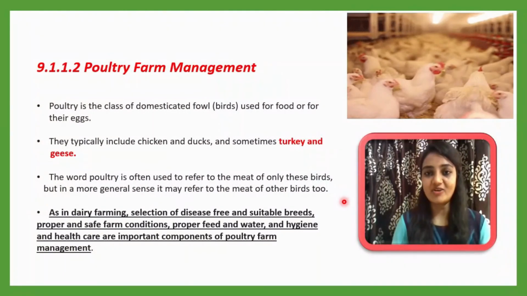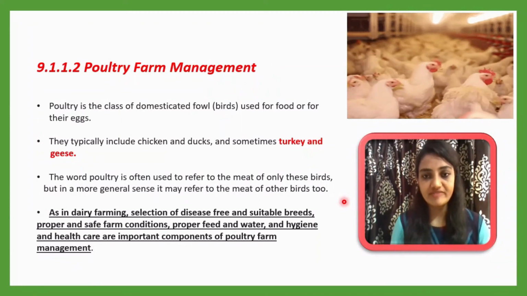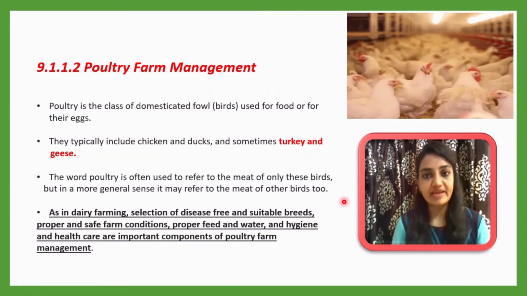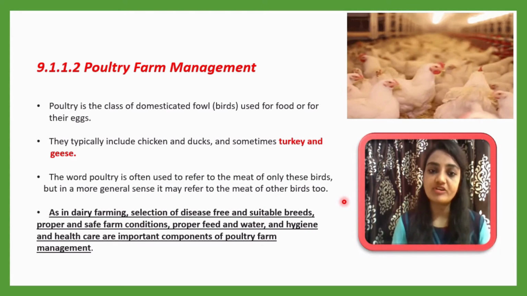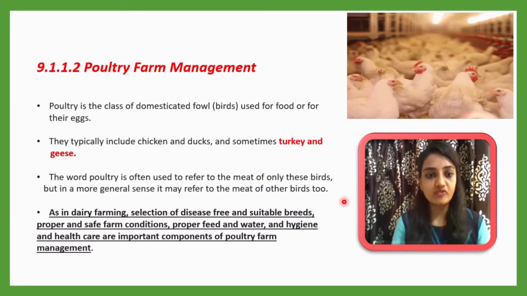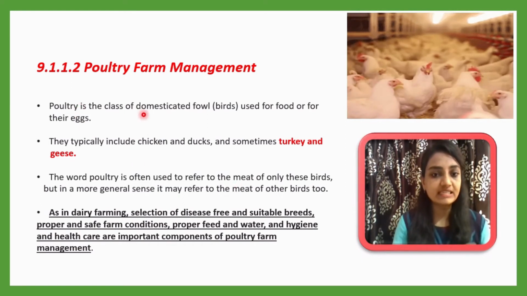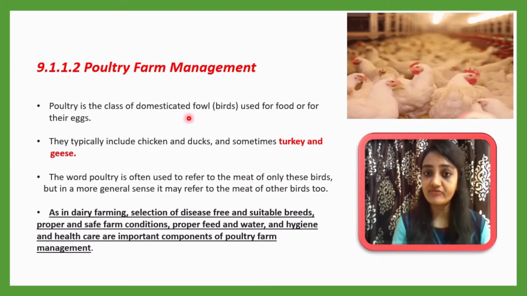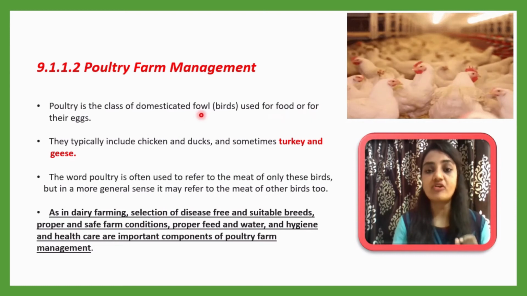The second part of animal husbandry includes poultry farm management. We have already discussed dairy farm management. Now let me try to understand what poultry farm management is. First of all, let me define what poultry is. Poultry is the class of domesticated fowls, that means birds, used for food or for their eggs.